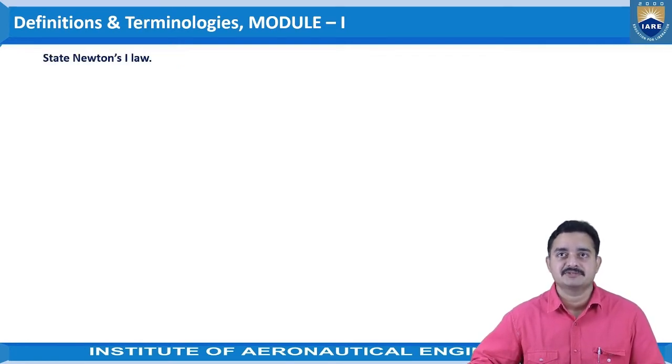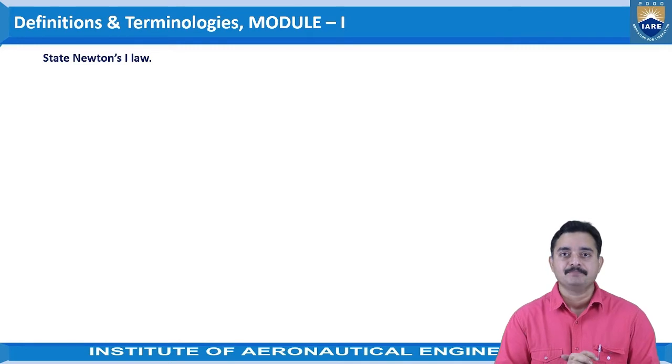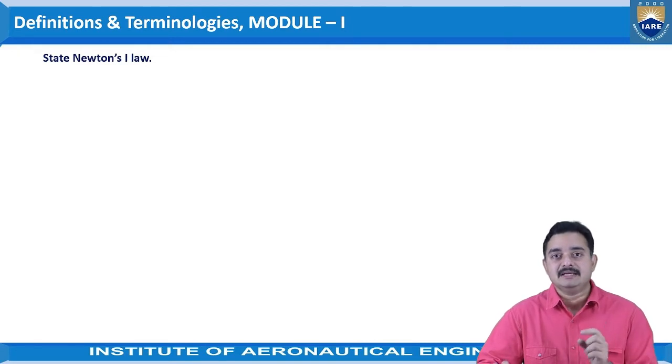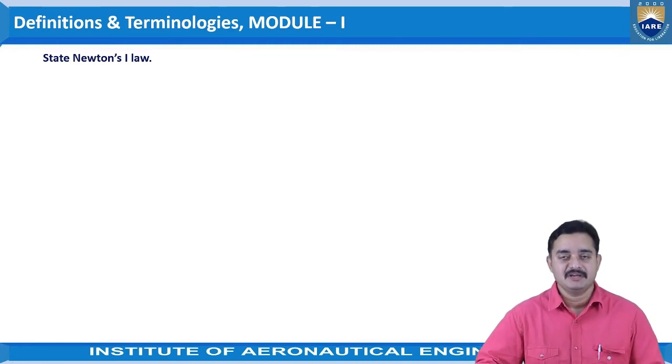Now coming to the next one, state Newton's first law. We have discussed in the theory part of mechanics that the application of Newtonian laws and the laws of mechanics to a field problem is treated as engineering mechanics. The field problem is nothing but a practical, practically oriented problem. If we apply the Newtonian laws and all the laws that we know to the field problem, then it is treated as engineering mechanics.